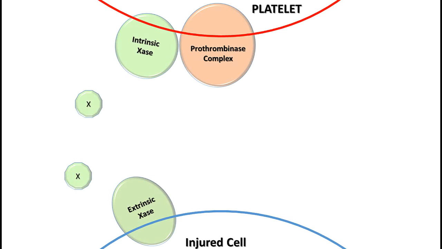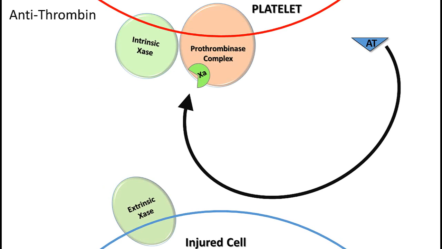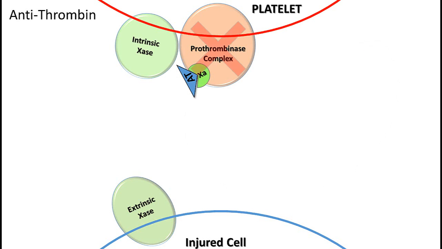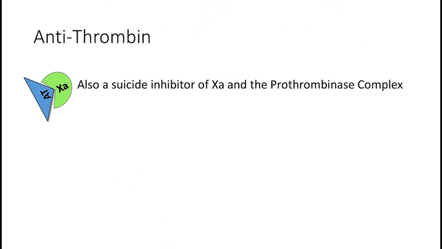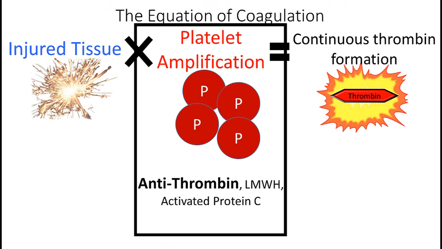The first way the body does this is utilizing antithrombin at a different location. Let's see how that works. Here we are at the start of coagulation, ready to generate an initial amount of factor 10A to complete the prothrombinase complex. However, even before thrombin is generated, antithrombin has an opportunity to shut down coagulation. It binds to that active factor 10 and inhibits the prothrombinase complex from ever making active thrombin. Thus, antithrombin provides a second mechanism for shutting down coagulation by preventing the prothrombinase complex's activity. So that is how antithrombin also works to decrease platelet amplification.